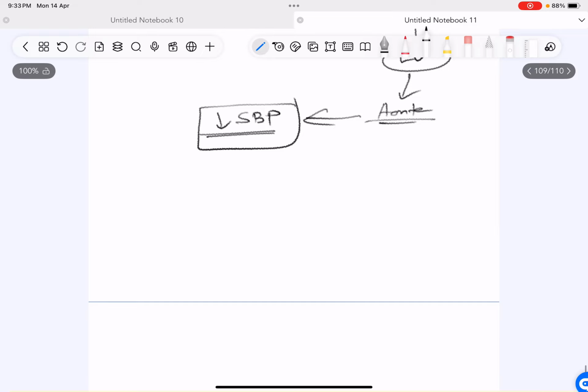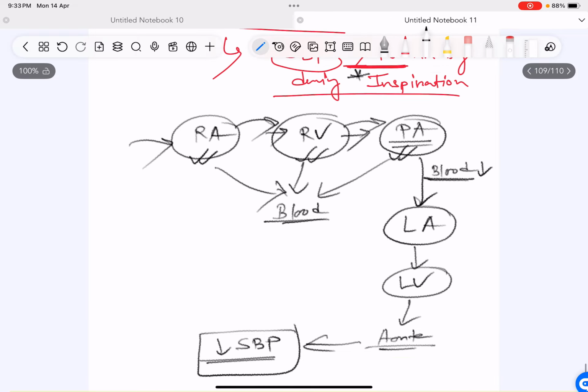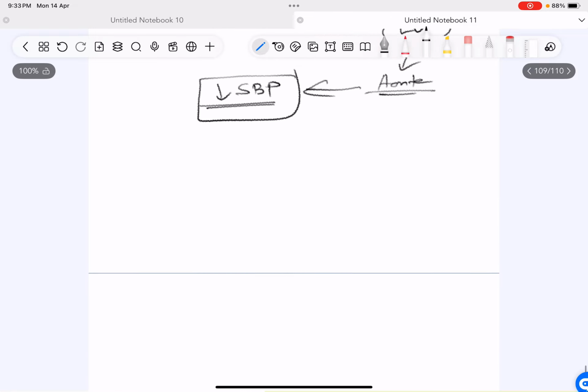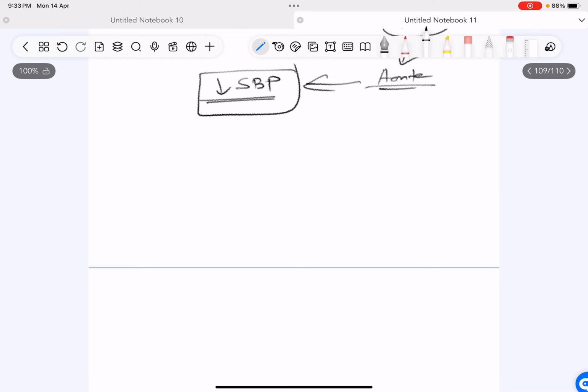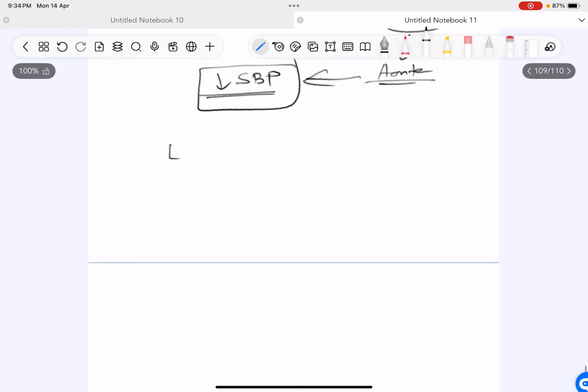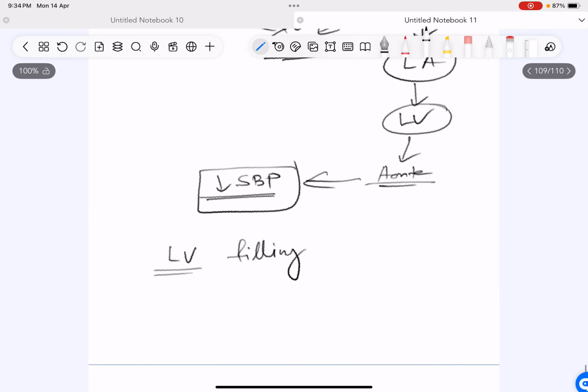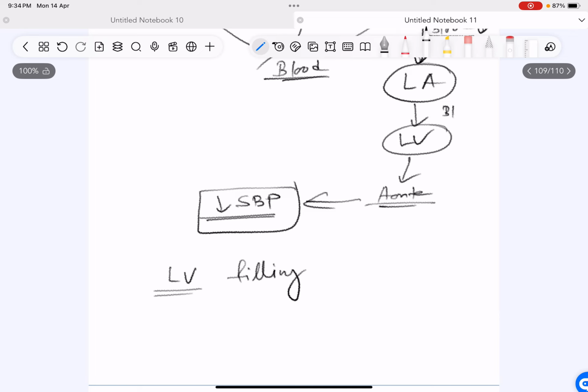Now, why should the systolic blood pressure decrease more than 10 millimeter of mercury? It is a condition where there is impaired filling of the left ventricle. The left ventricle is not getting filled. Anyway it is getting less blood.